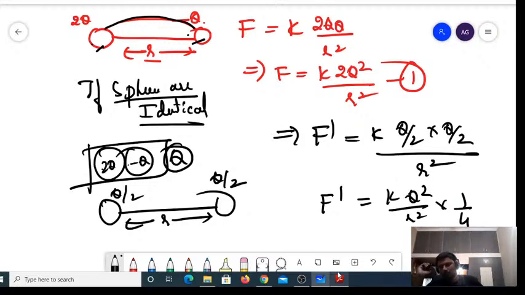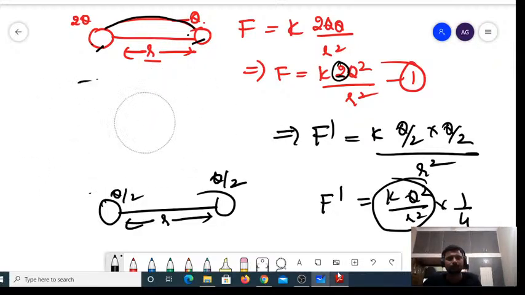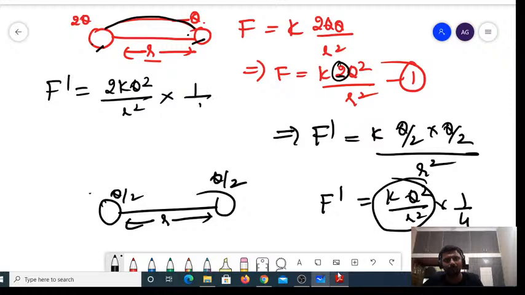If you want to call the initial term F, you must multiply and divide by 2. Then F dash is equal to 2K into Q square divided by r square multiplied by 1 by 8.